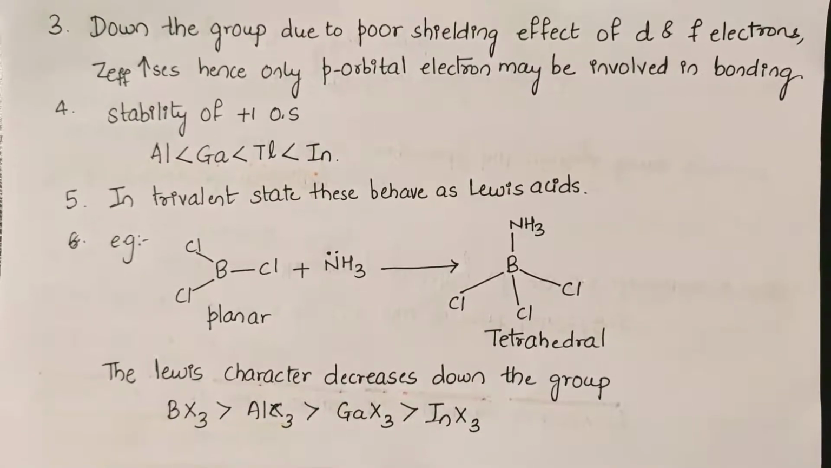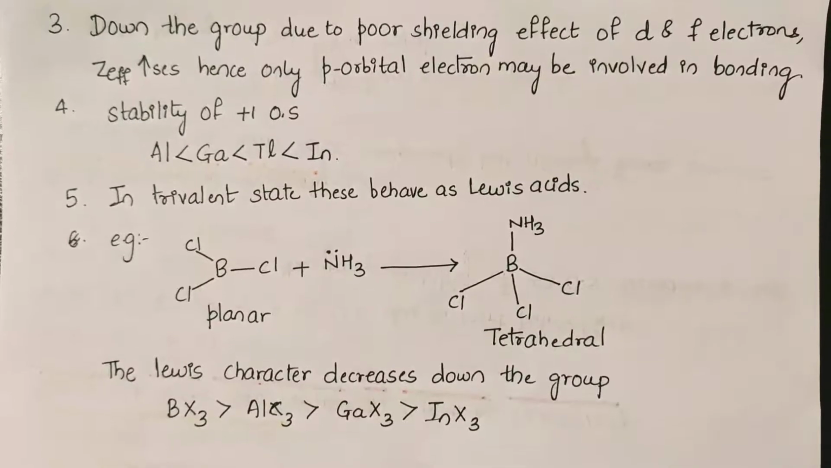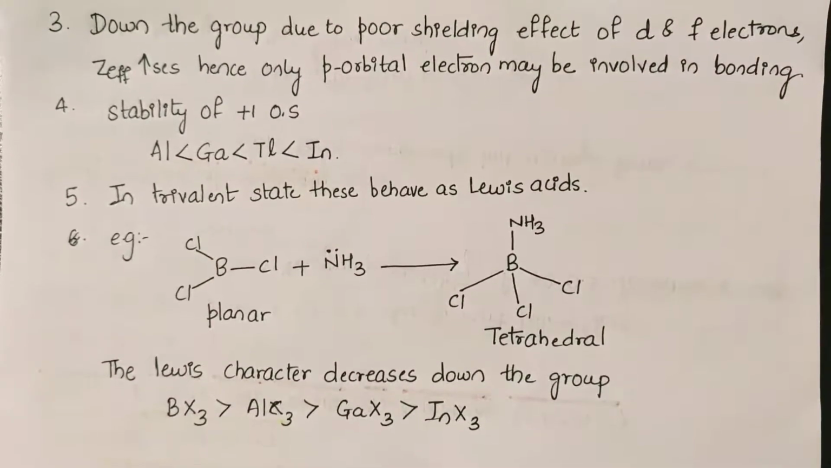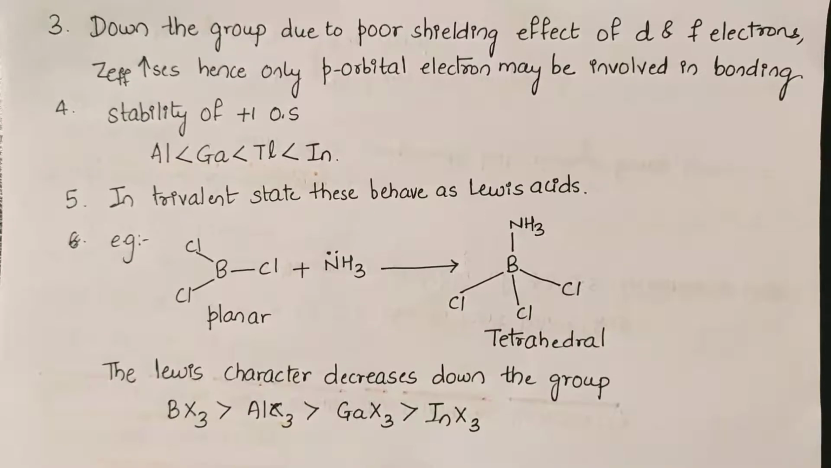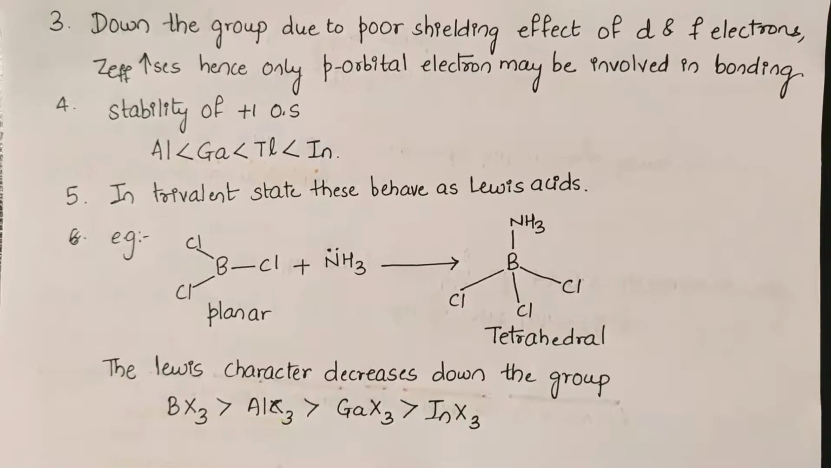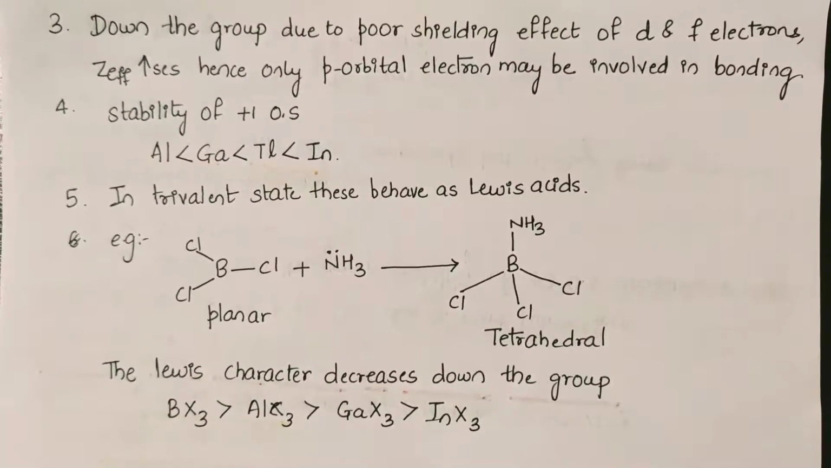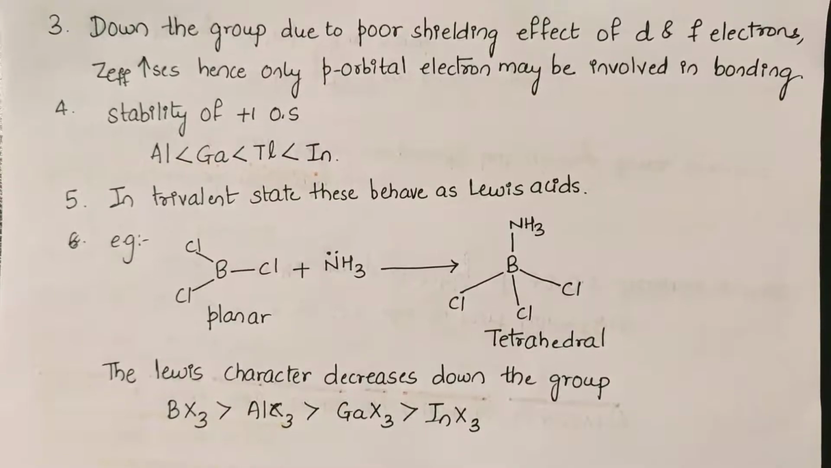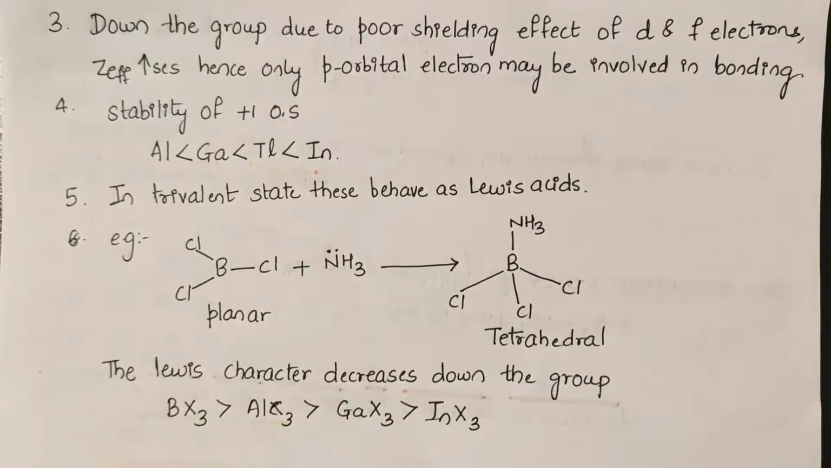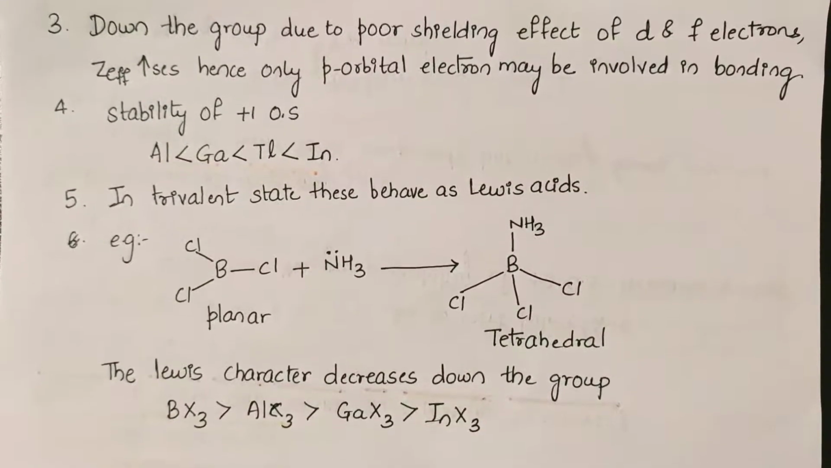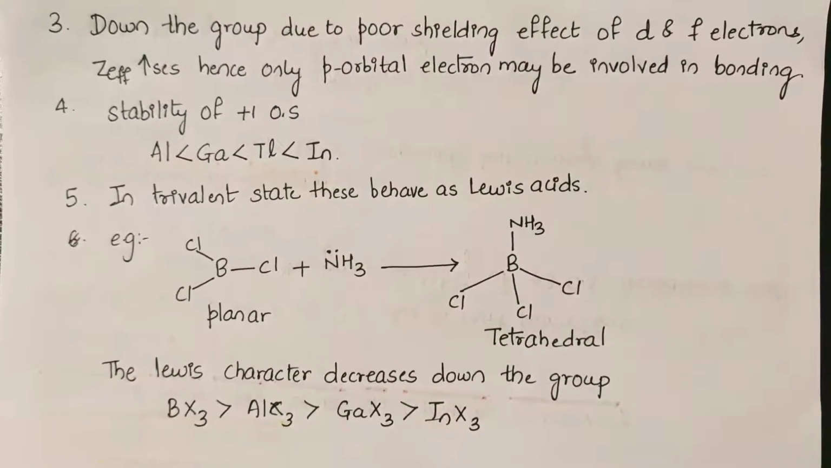That which will donate a pair of electrons, we'll call it a Lewis base. So Lewis explained the acid and base concept on the basis of electrons. Now in trivalent state, what happens? The number of electrons around the central atom in a molecule of these elements will be only 6, and thus they behave as electron deficient molecules.